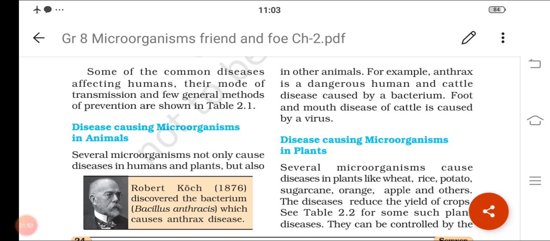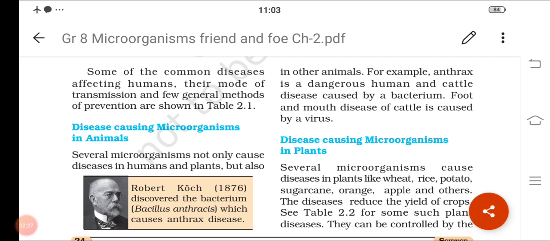And the second disease, now look at the slide. Foot and mouth disease of cattle is caused by a virus. This disease will also show some symptoms like fever and some sores in their tongue and mouth and also in their foot, and it will show some high fever, but it will not cause the death of the animals. It will weaken the animals. It will not cause the death of the animals.